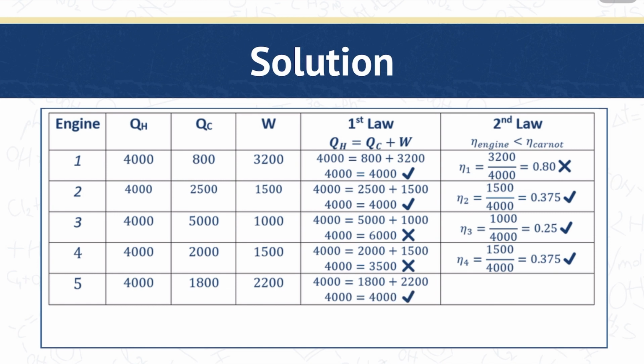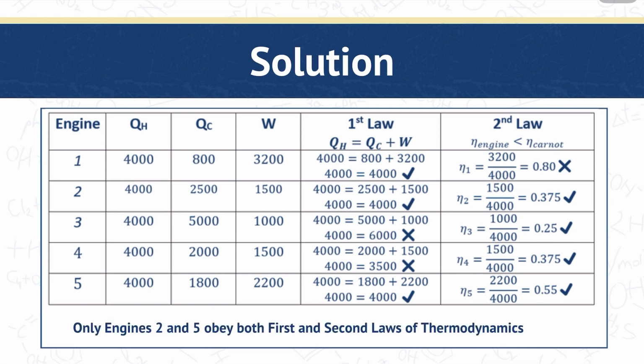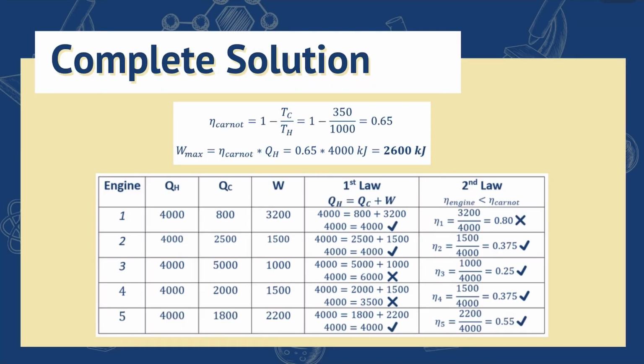And for the last, the fifth, the energy is balanced and the efficiency is less than 65%. So only the second and the fifth engines obey the first and second laws of thermodynamics, so they are possible in real life. And for the complete solution, you can pause here to take a screenshot.